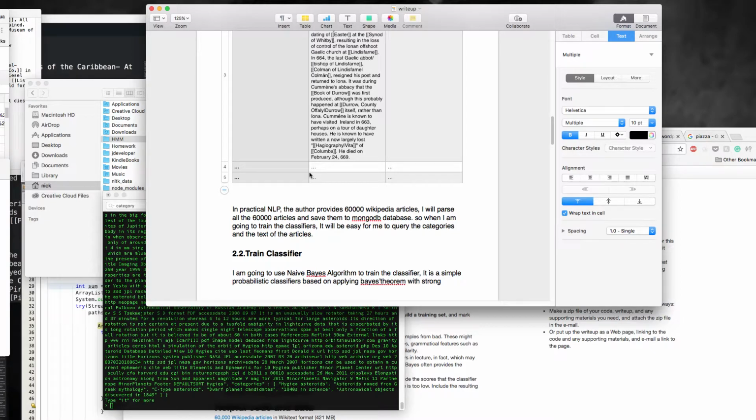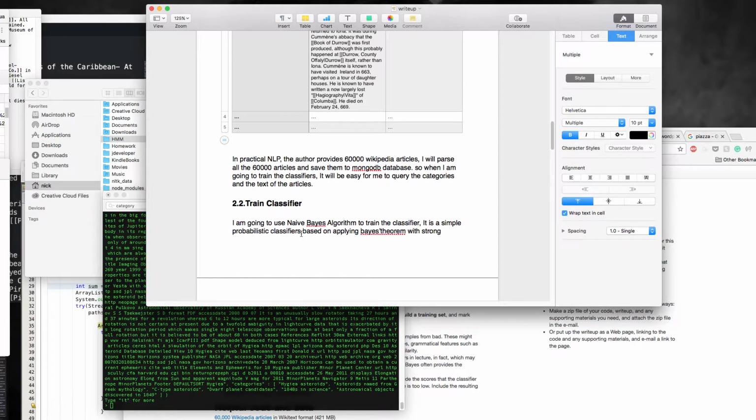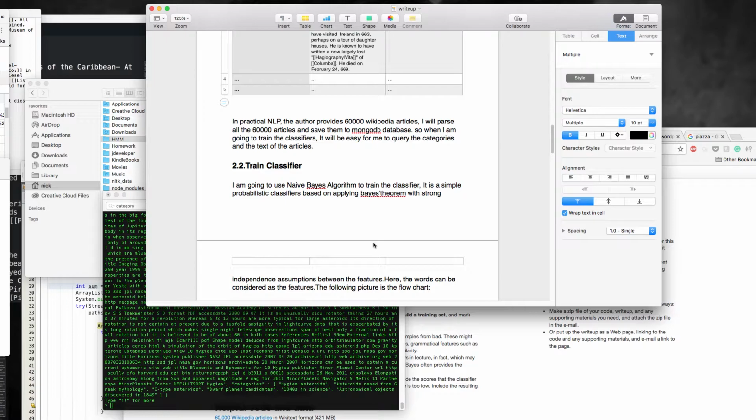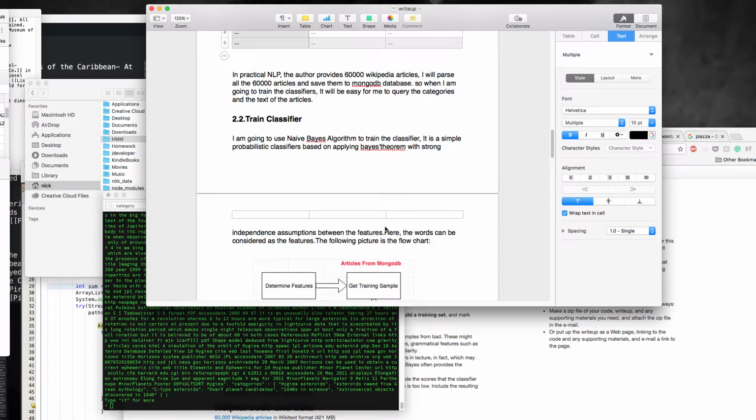So I just saved all the data to the MongoDB database. The next step is to train the classifier. Here I'm going to use the naive Bayes algorithm to train the classifier. It is a simple probabilistic classifier based on applying Bayes' theorem with strong independence assumptions between the features.